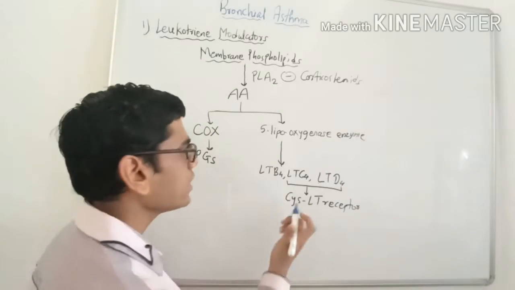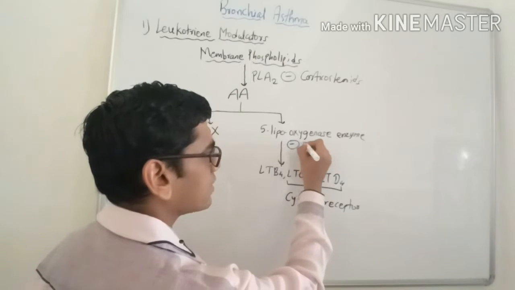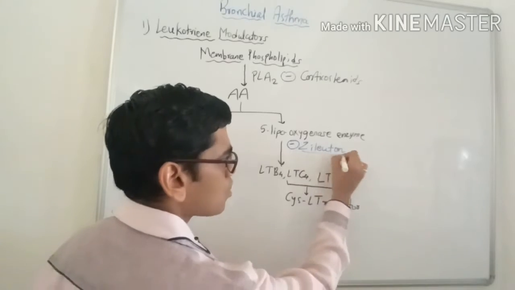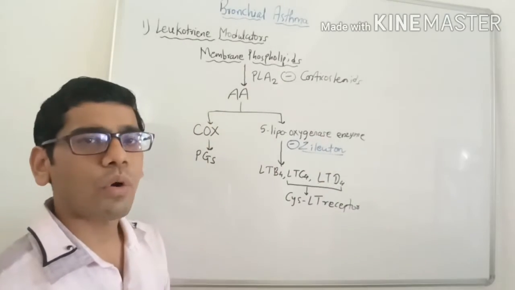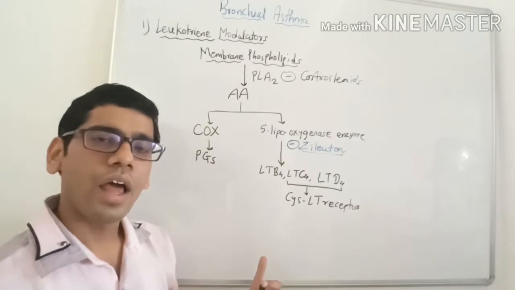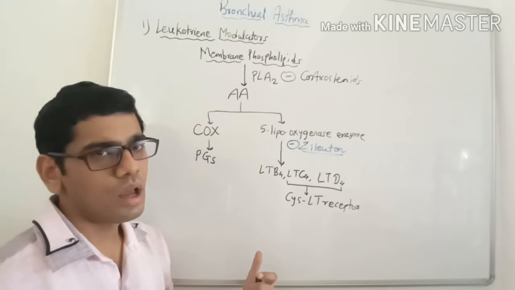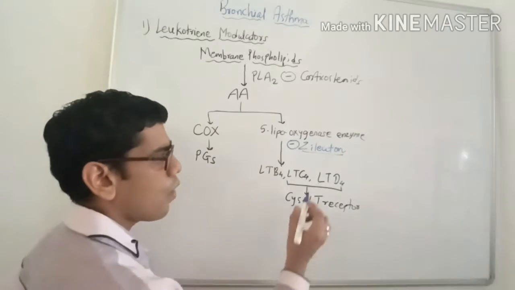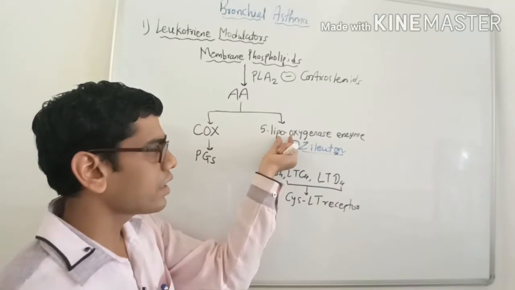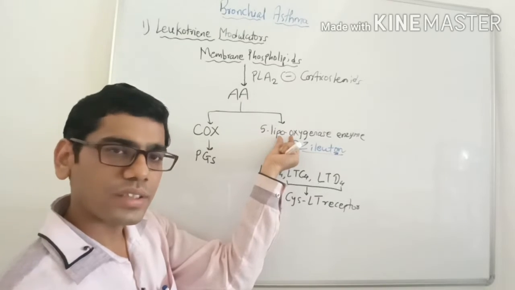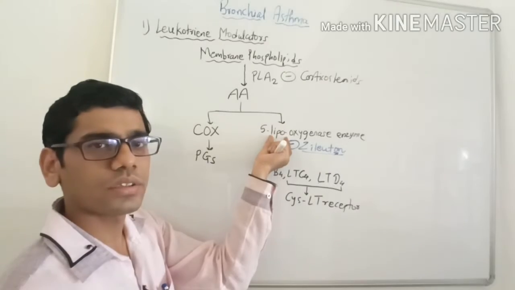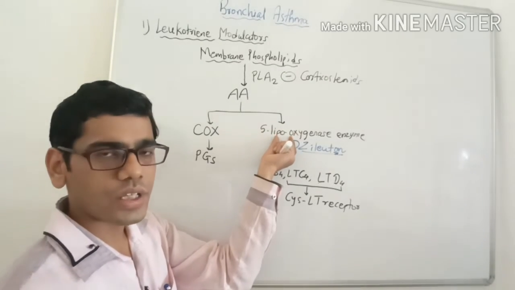So the first drug which inhibits the 5-lipoxygenase enzyme is called zileuton. Zileuton inhibits the 5-lipoxygenase enzyme, because of which further synthesis of leukotrienes will not occur, and ultimately the patient may get relief from bronchoconstriction. How can we remember this? Zileuton contains the O in its name, while lipoxygenase enzyme also contains the O in its name. So zileuton containing O also inhibits the 5-lipoxygenase enzyme which contains the O.